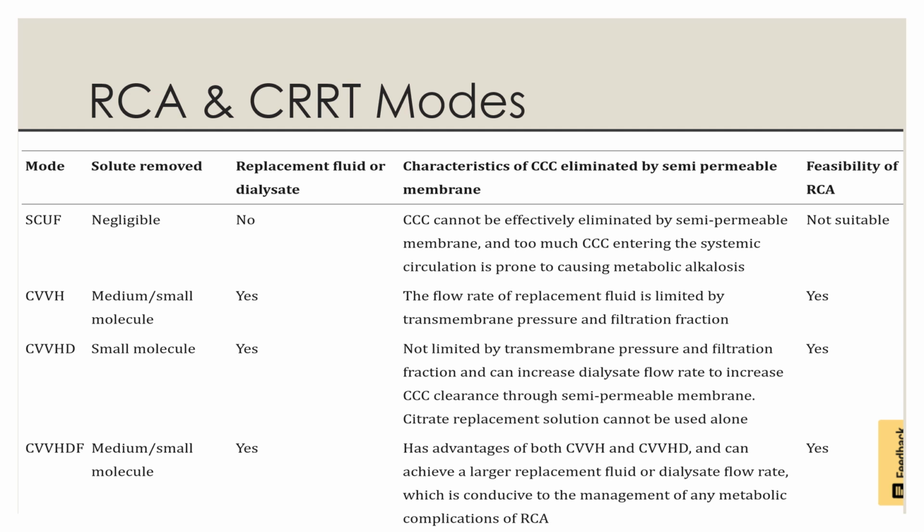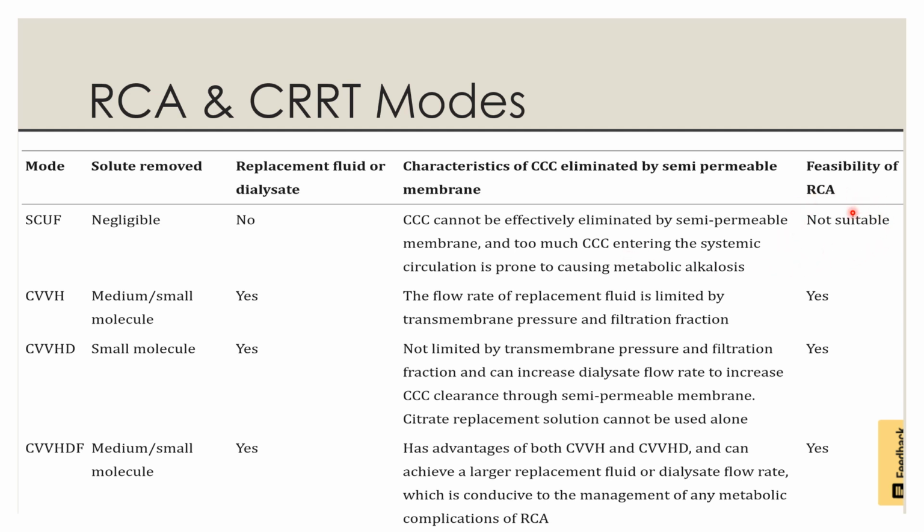The modes commonly used for CRRT include slow continuous ultrafiltration or SCUF, CVVH, CVVHD and CVVHDF. SCUF mode does not require replacement or dialysate fluid and the amount of effluent generated is much lower than in other modes. If RCA is used in the SCUF mode, citrate-calcium complex cannot be effectively removed by the semi-permeable membrane, and the excessive complex entering the systemic circulation makes the patient prone to metabolic alkalosis. Therefore, RCA is not used in the SCUF mode.